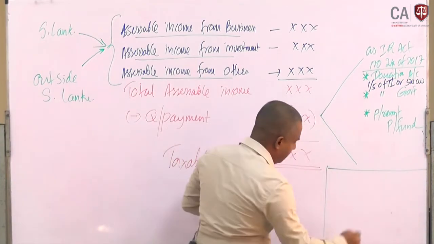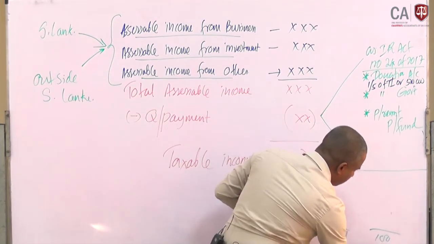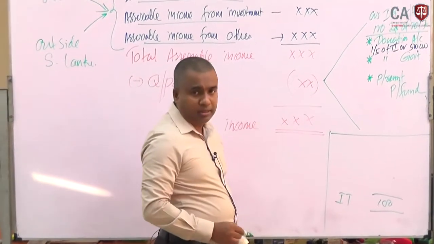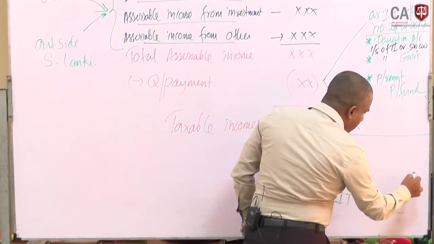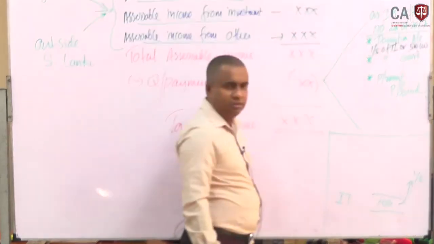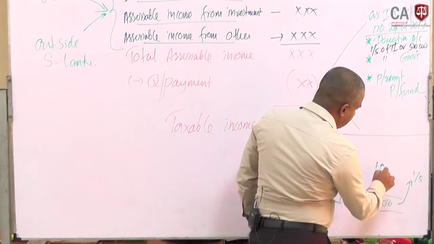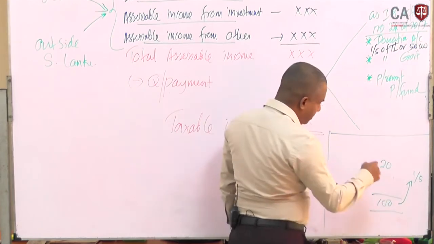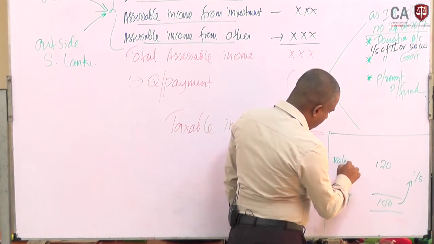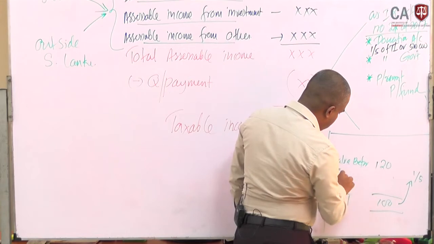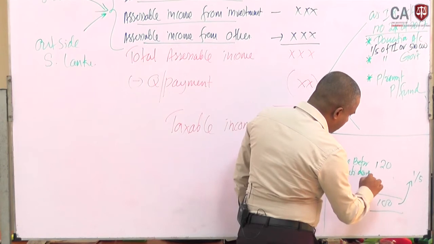Let's think taxable income is 100 rupees. Out of this 100 rupees, we take the 1/5 value, which is 20. Here the value would be 120, the value before deducting the donations to the approved charity.